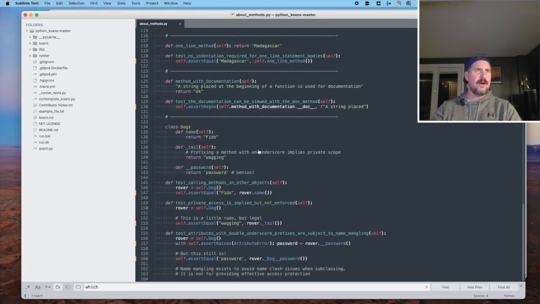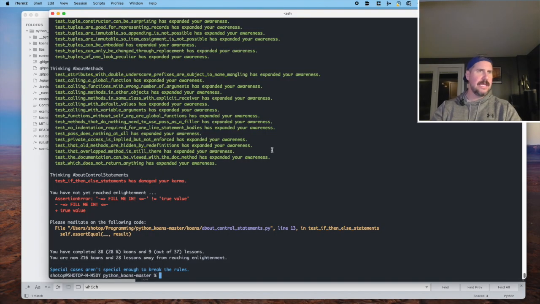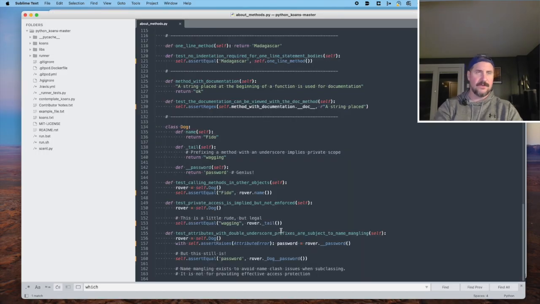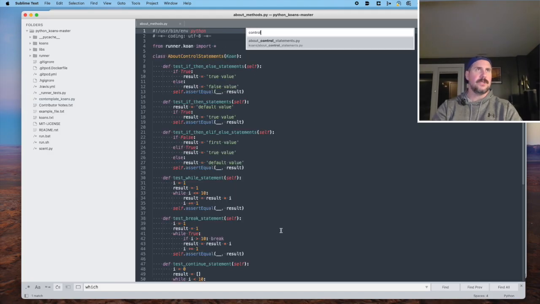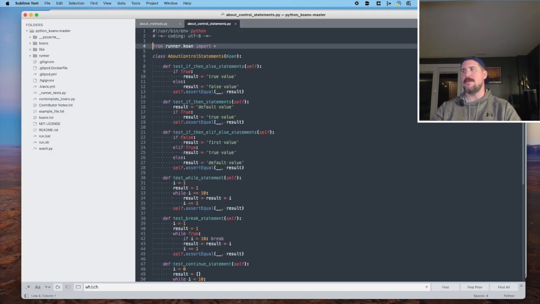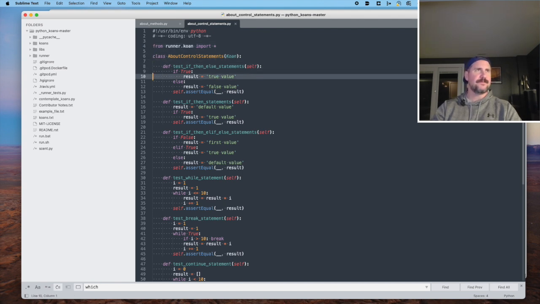All right, so let's move on. Where were we? So we are now in about control statements. Okay, that's good. It's like fundamentals of programming, control statements. All right, so this is going to be all about if, else, while, stuff like that. So we are in a new file called about control statements, a new class called about control statements, and a new test. Test if, then, else statements. All right, so